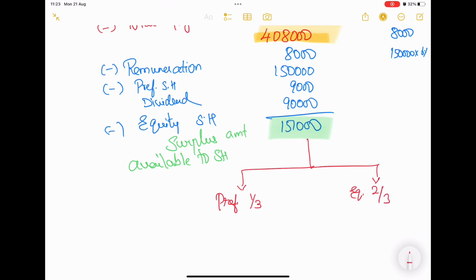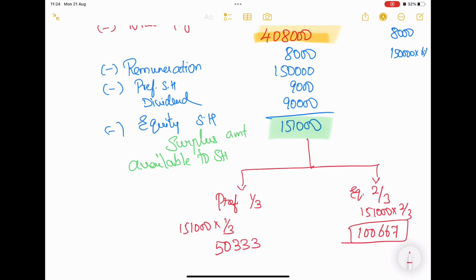So 1,51,000 into 1/3 is 50,333, and 1,51,000 into 2/3 will be 1,00,667. This is the surplus amount distributed among the shareholders.